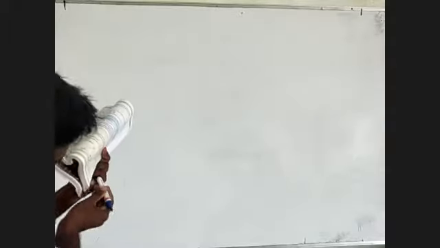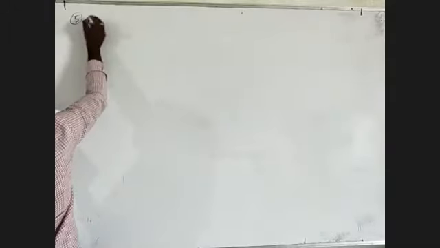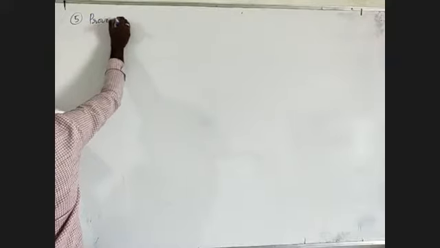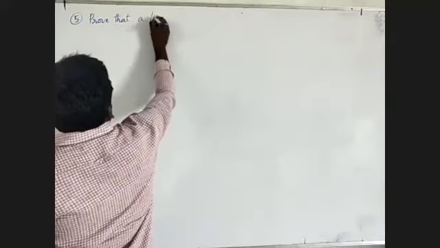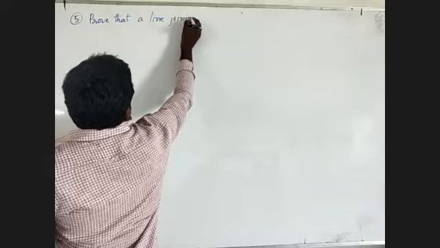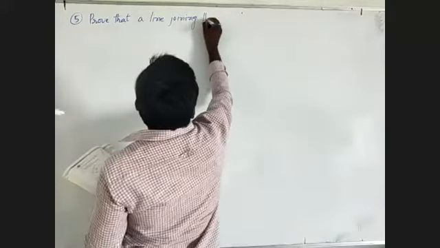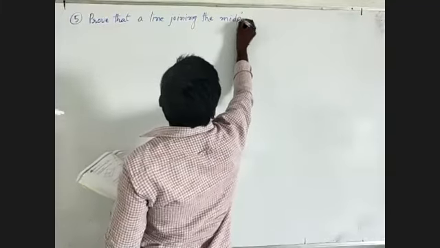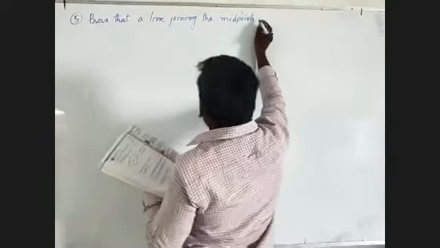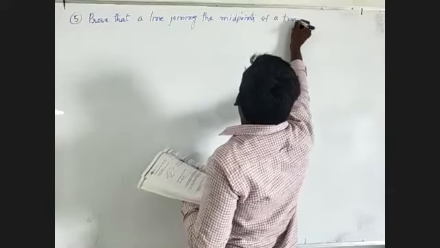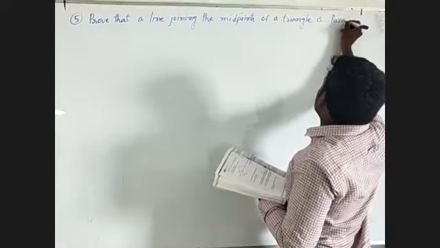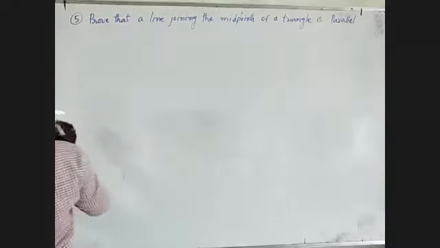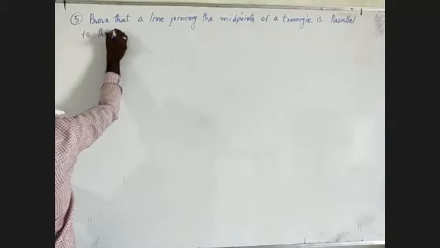Friends, now I am going to exercise 8.1. The line joining the midpoints of a triangle is parallel to the third side.